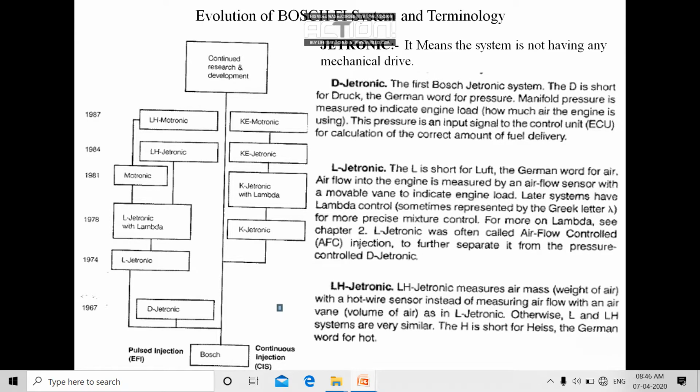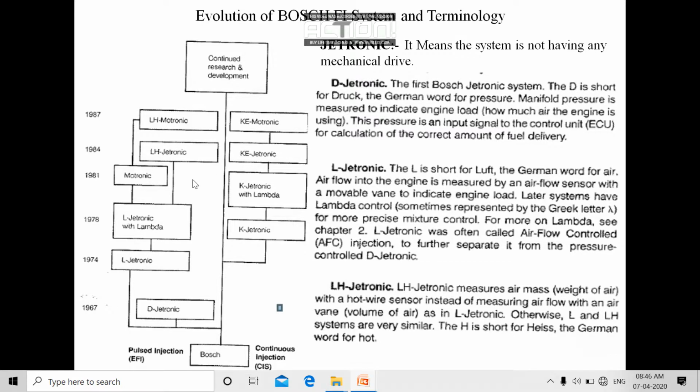Hello class. In this clip, we are going to study the evolution of the FI system used in petrol engines. Various companies have developed their own FI systems for the petrol engine, such as Lucas, Delphi, Bosch, Cummins and so on. But in this chapter, we are only going to study how the Bosch FI system evolved till date. In this also, we are only going to focus on four basic Bosch FI systems: the DJ-tronics, LJ-tronics, KJ-tronics and the KE-J-tronics.